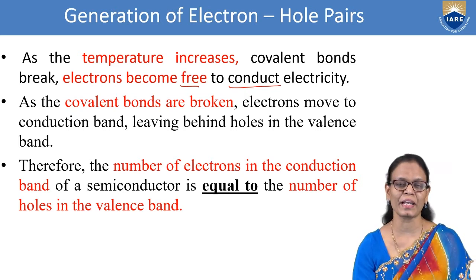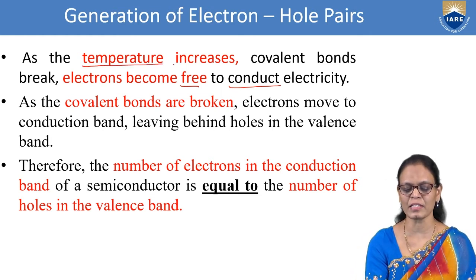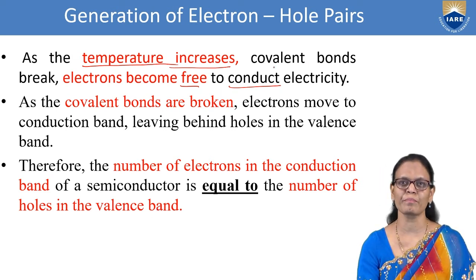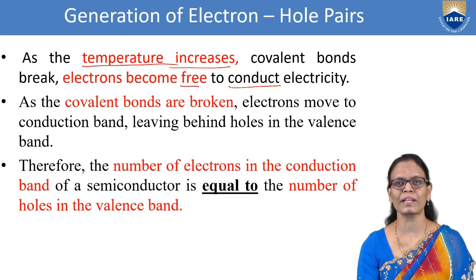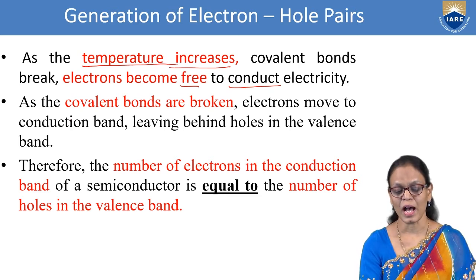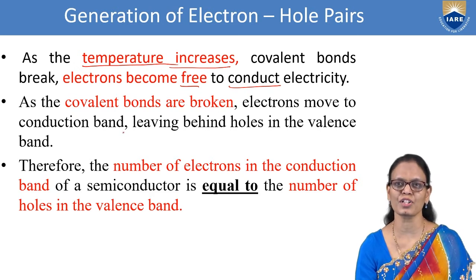But when we supply energy, how are we supplying the energy? We are increasing the temperature. As the temperature increases, the covalent bonds break. When the bonds break, the electrons are free. When they are free, they conduct, because we know that current is due to the movement of electrons. When these electrons are free and they start moving, it conducts electricity. Now, as the covalent bonds are broken, electrons move to the conduction band.